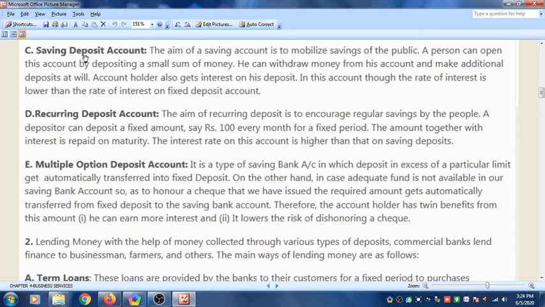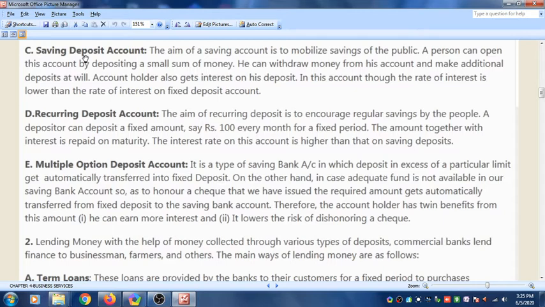So by depositing a very small sum of money, the account can be opened. He can withdraw money from his account and make additional deposits at will. So whenever he wants, he can deposit the money, and whenever he wants, he can take out the money. Account holder also gets interest on these deposits. In this account, the rate of interest is lower than the rate of interest on fixed deposit account. So in this account, since anytime you can deposit the money or anytime you can take out the money, the rate of interest is less.